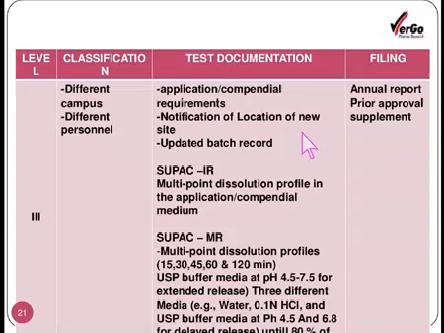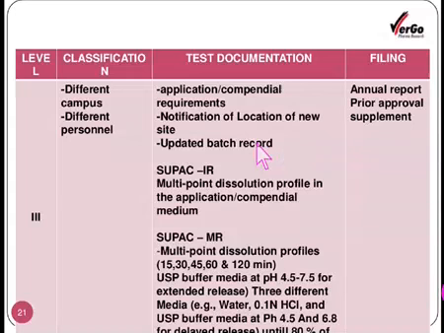Before making any change in the site, the notification has to be published, and the published notification is supposed to be submitted to the FDA as well, or it can be included in the document. So the publishing of the notification is necessary. Then an updated batch record has to be prepared.